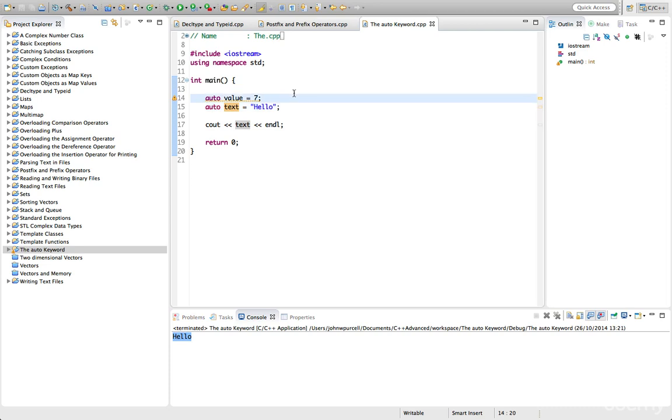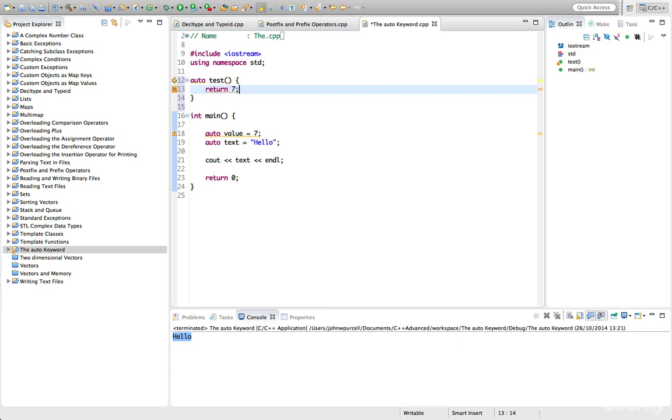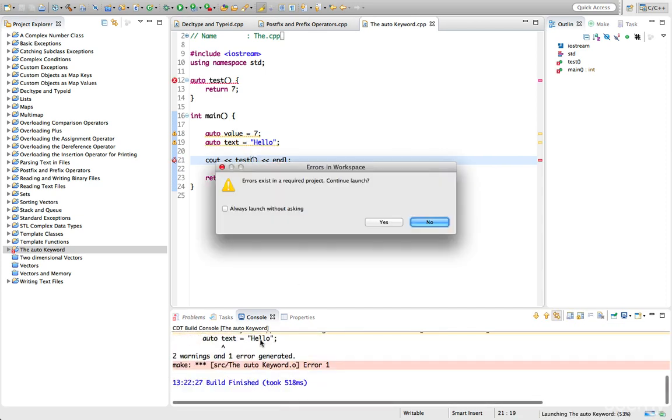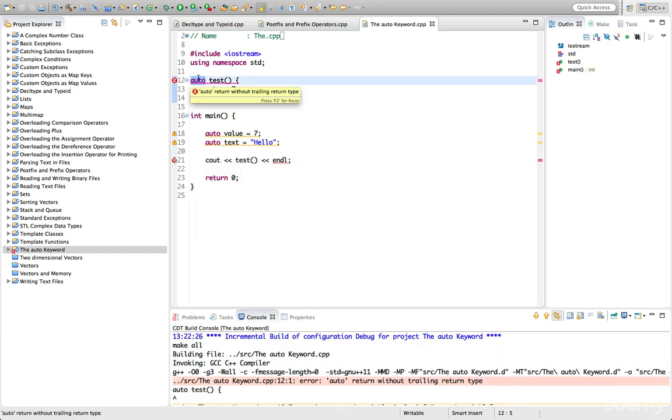So we can also use auto for the return types of functions. This is where it gets a little bit more complicated. Let's say we have a function up here and we say auto test and we say return 7. Now this isn't going to work in itself, so we'll try to call test here and we'll build that and run it. So we get errors here because auto, well, it simply can't be used in this way. It needs more information to figure out the return type.